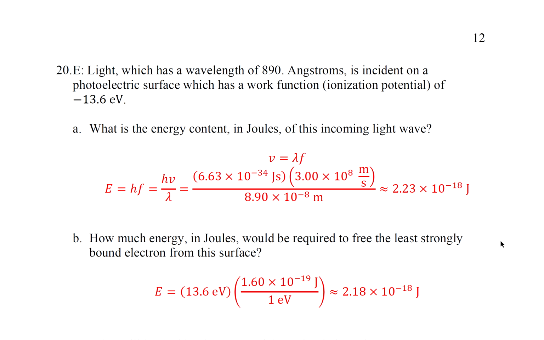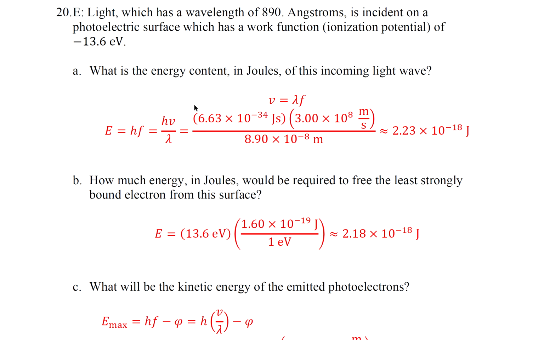Question 20. Light which has a wavelength of 890 angstroms is incident on a photoelectric surface which has a work function of minus 13.6 electron volts. Part A, what is the energy content in joules of this incoming light wave? We'll use v equals lambda f and E equals hf.